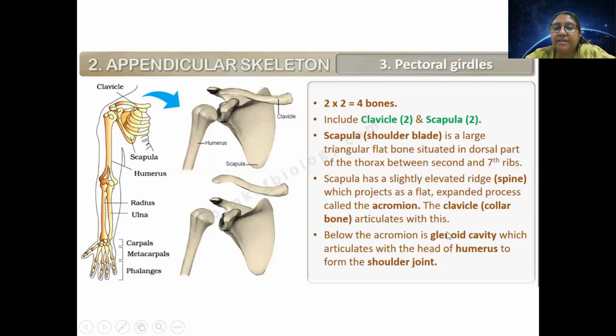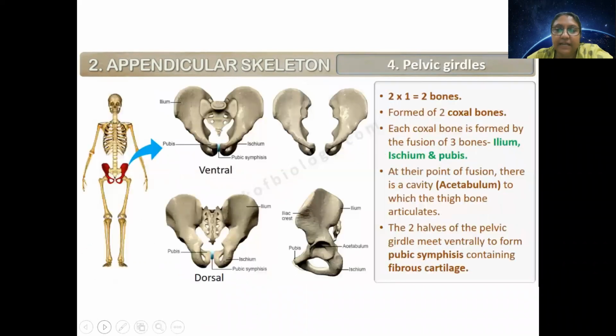Below acromion, there is a cavity. This cavity is called glenoid cavity. So glenoid cavity is a cavity where the head of humerus fits like this, so that humerus can move. ये जो हम हाथ घुमा पाते हैं ना, because here the humerus is fit into the cavity of glenoid. Okay, so that is why this is the structure.